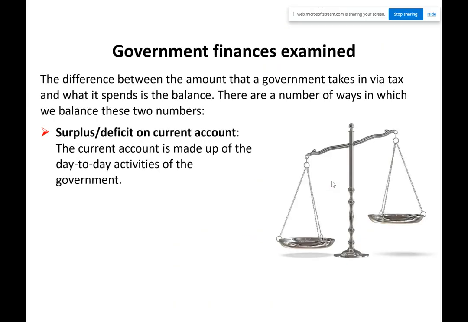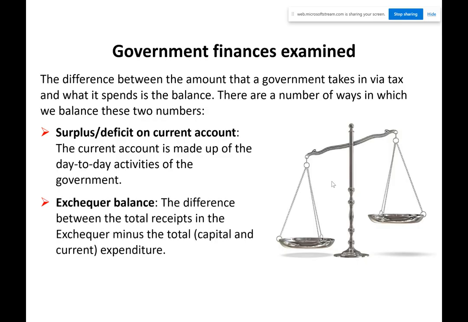Okay. So generally, if you have more money coming in than going out, you have a surplus. If you have less money coming in than going out, it is a deficit. And you need to differentiate between the current account and the exchequer balance. Day-to-day activities in the government, so just normal spending, and main spending again is on teacher salaries and social welfare, and main money coming in is through PAYE and VAT and corporation tax. Okay, that's the surplus or deficit on the current account. The exchequer balance is just a total. What is all the money coming into the government? What is all the money going out of the government? And what is the difference? Okay, and you want both of those to be positive, but not too positive.